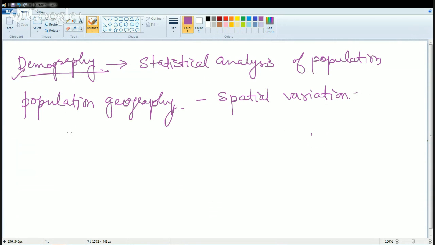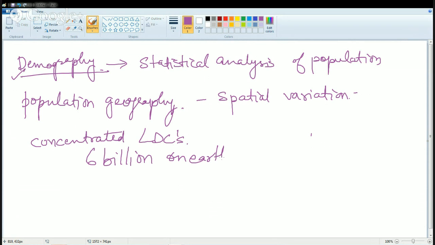Now, before we start to understand the distribution and growth of population, there are a few fundamental things which are very important to understand, as to why we need to study population geography or the concept of population. Most of the population is concentrated in the less developed countries or the developing countries. We have more than 6 billion people on Earth.